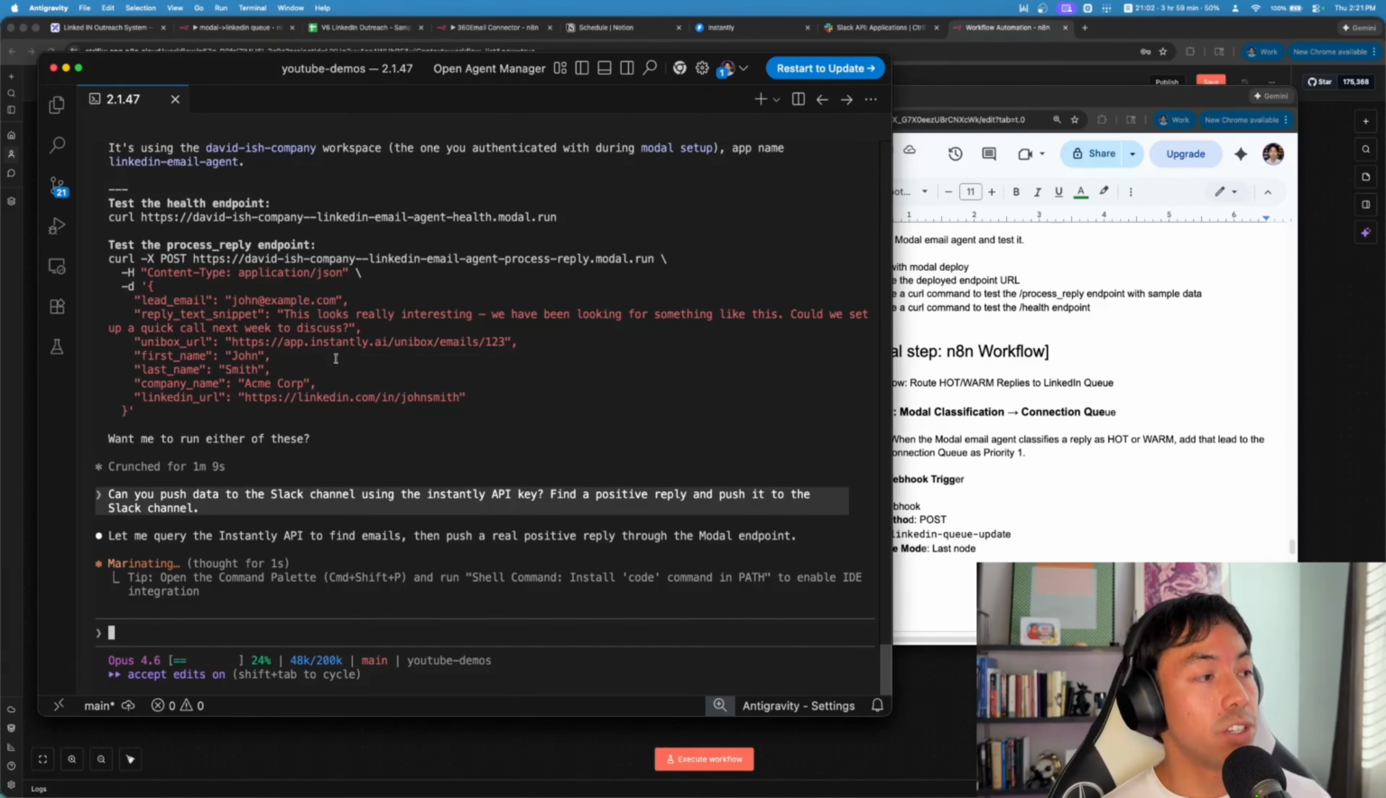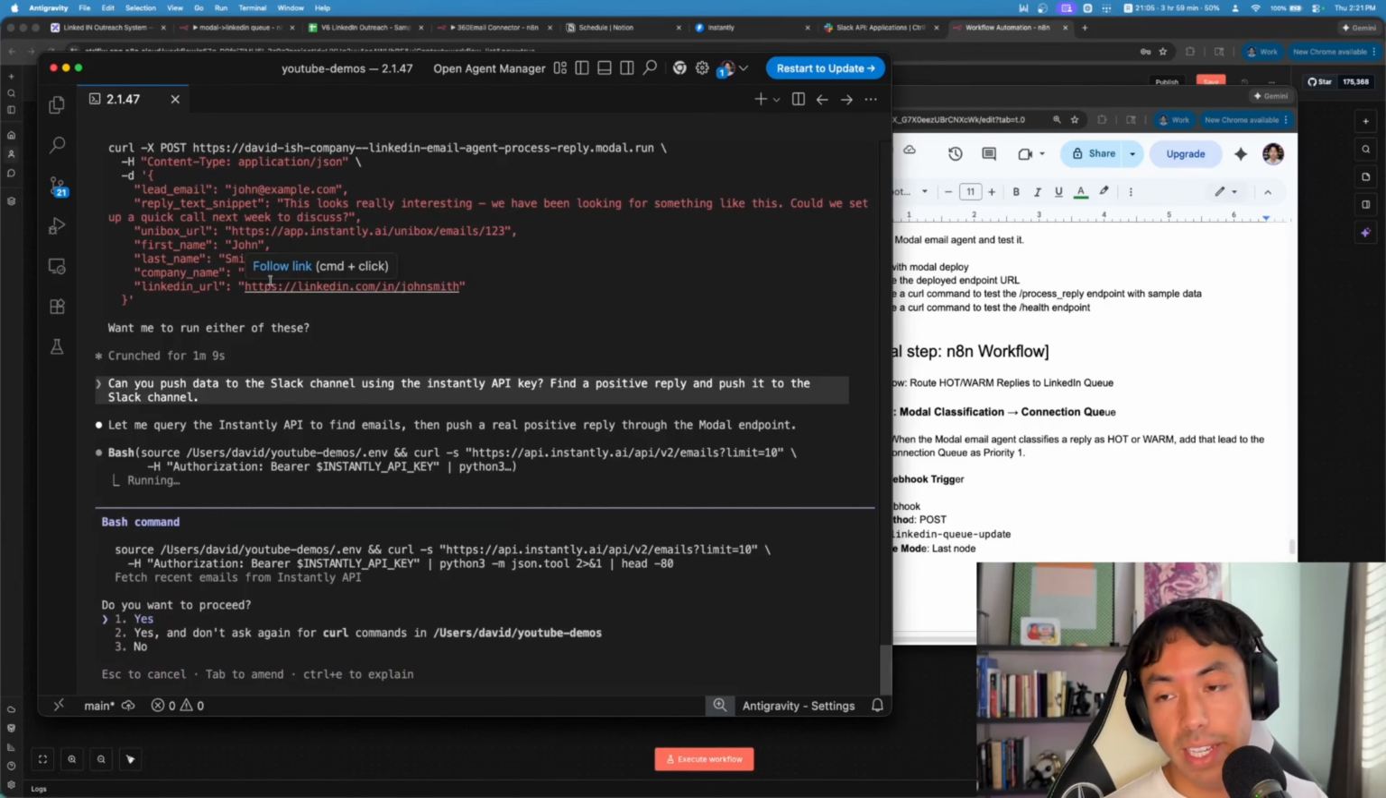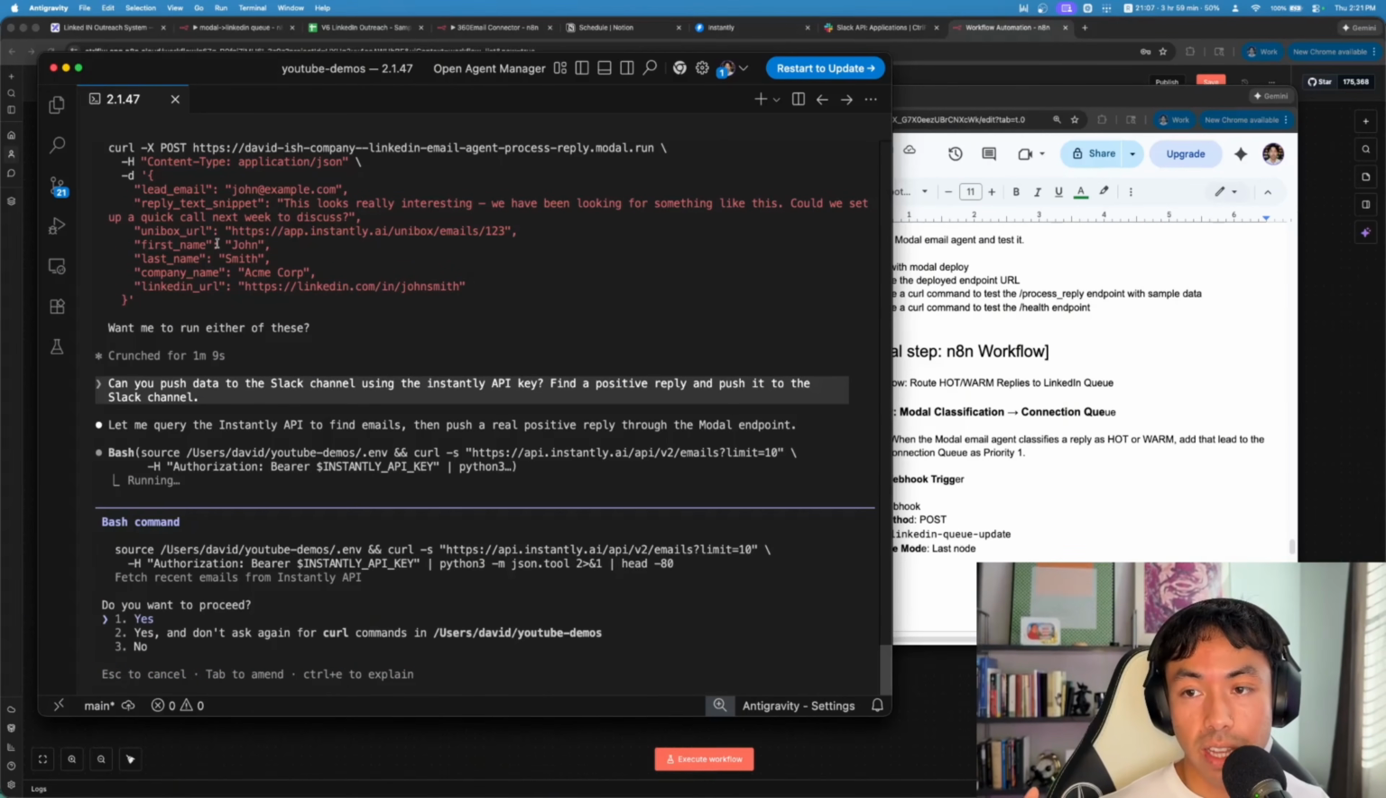Okay, so what it's going to do now is query the Instantly API using the key that I gave it, find a positive reply that it can classify as positive, and then push that to the Slack channel so we have data that we can test with when we're building out the N8N workflow. Say yes. Let's see what happens.